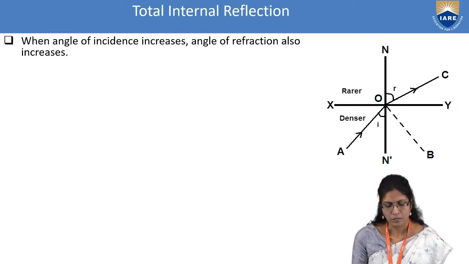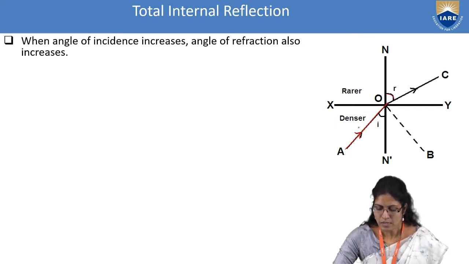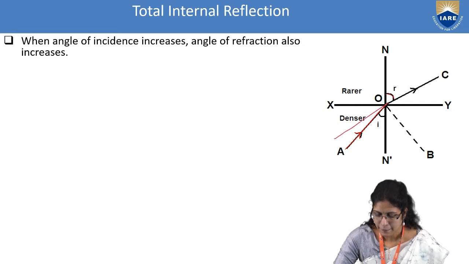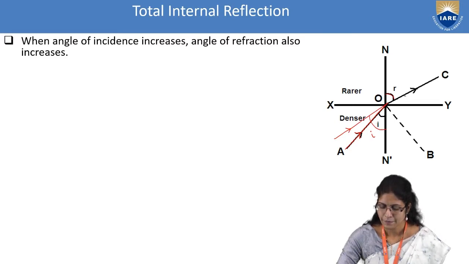Suppose this is the incident light, making an angle of incidence I with the normal, and it is refracted through this particular angle. If I increase it like this, there is an increase in I, so you expect there will always be an increase in R. This will be R.